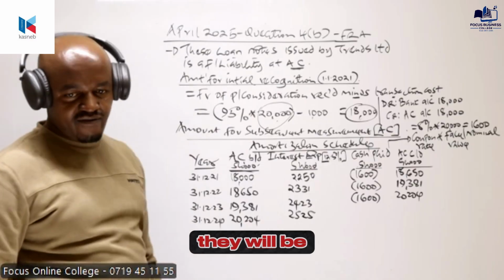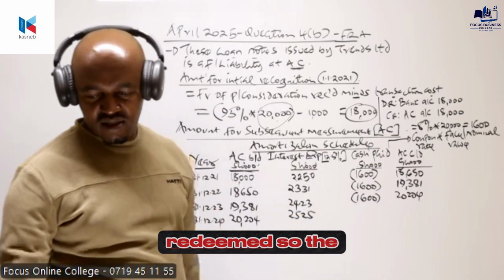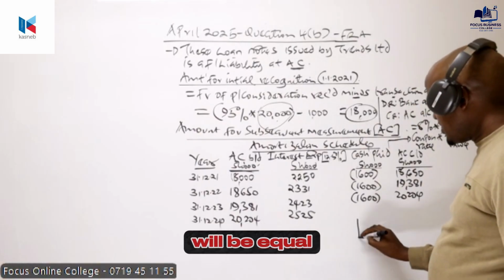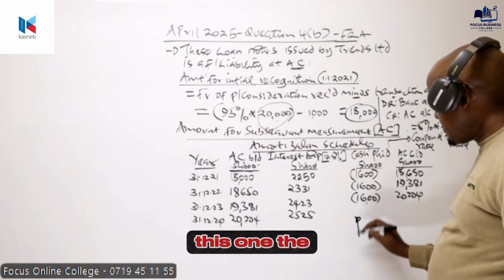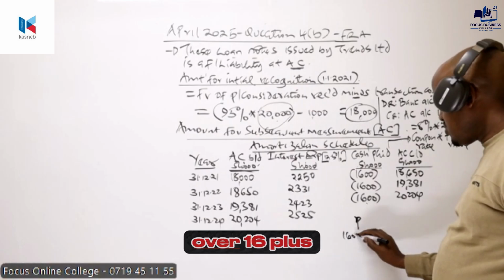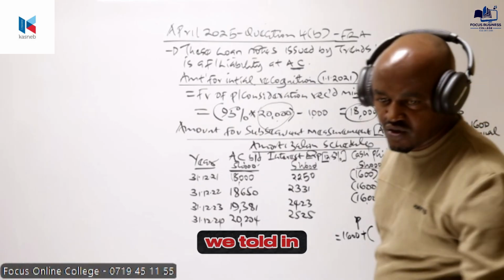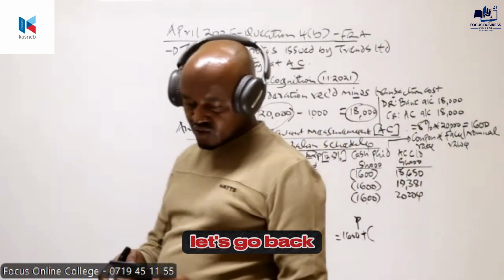Now, at the end of year 4 here, they will be redeemed. So the amount to be received here will be equal to the coupon payment over 1,600 plus the capital repayment. So what are we told in relation to the redemption?